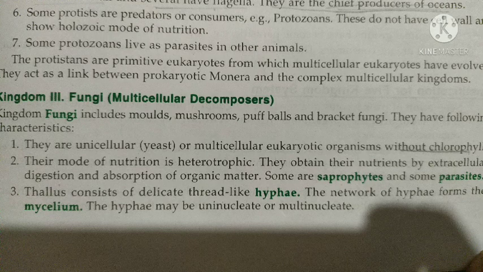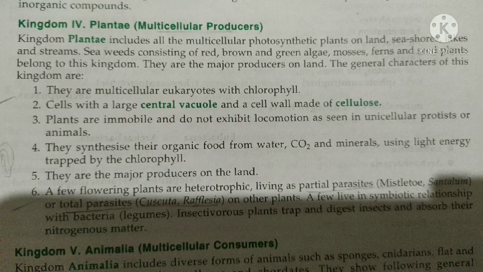Next we study the fourth kingdom, that is kingdom Plantae. Kingdom Plantae includes all the plants. They are multicellular photosynthetic organisms, and they are producers, means they prepare their own food by themselves. As you have studied in lower classes, plants have the special feature of photosynthesis. Another important characteristic feature of the plant cell is that they have a large vacuole.